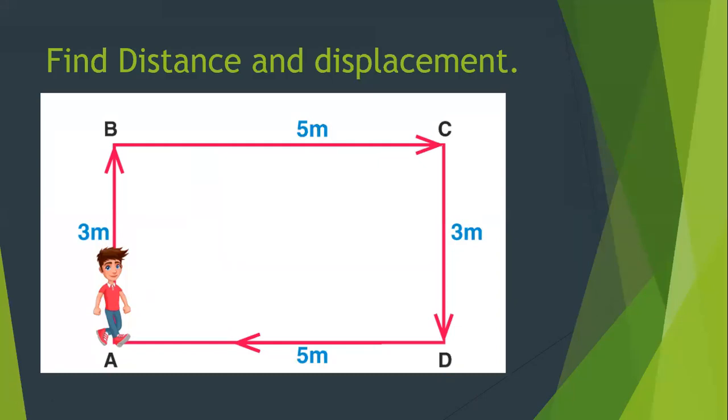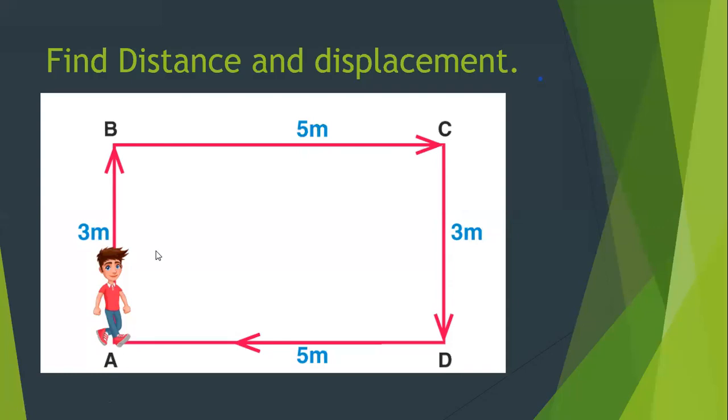Piyush, how much is the displacement, beta? Just check twice. Okay, let me tell you. The object started from A, it reaches B, from B it reaches C, from C it reaches D, and from D it came back to A. So let's find out how much the distance and the displacement are.